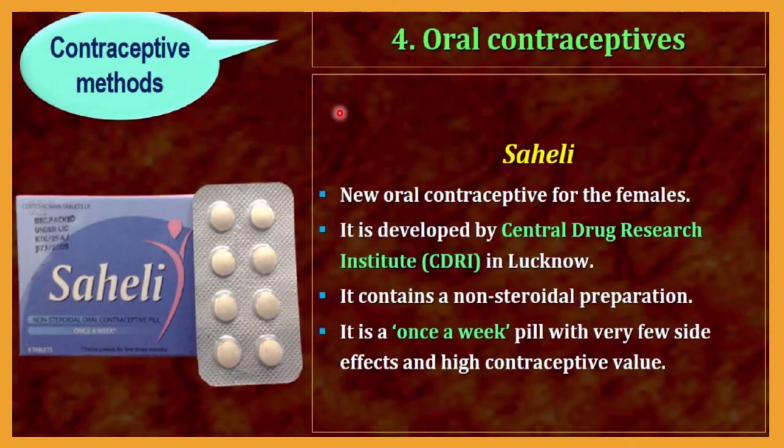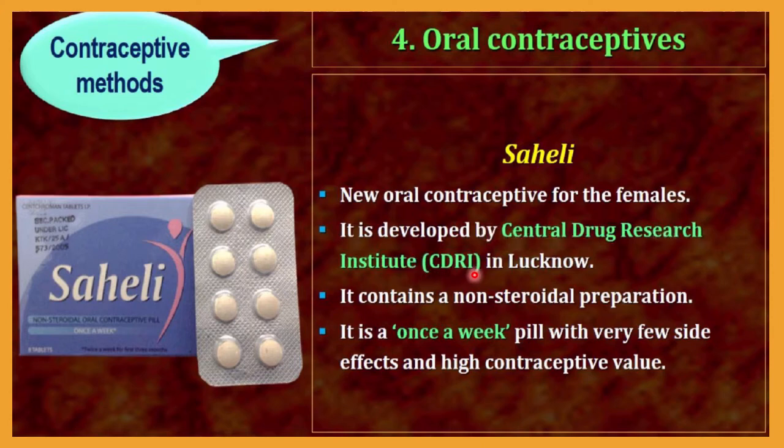One example of such a contraceptive pill is Saheli. Saheli is the brand name of a new oral contraceptive for females. It was developed by the Central Drug Research Institute, called CDRI, in Lucknow.